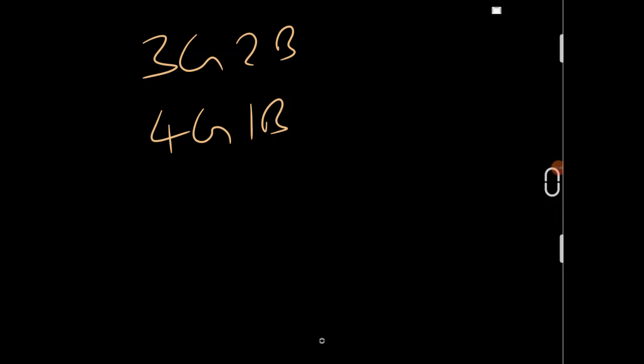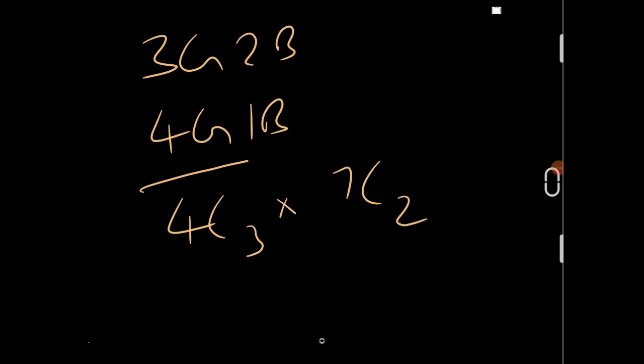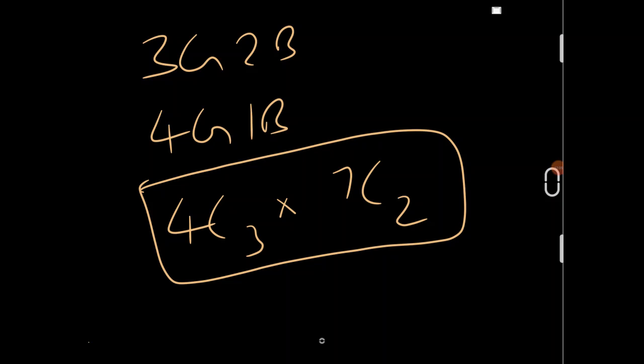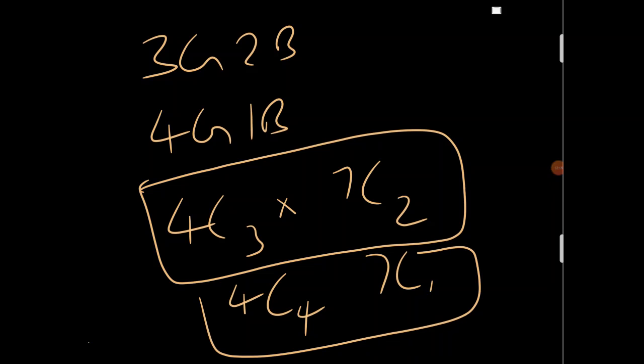So here you will have to use the standard way, that is, find the combination of girls. That is 4C3 into 7C2. This will be the first case. The next case will be 4C4 and 7C1, that is 4 girls and 1 boy. Find the number of possibilities here, find the number of possibilities here, then add them. You will get the total number of possibilities. So I would say that is a way of doing it.